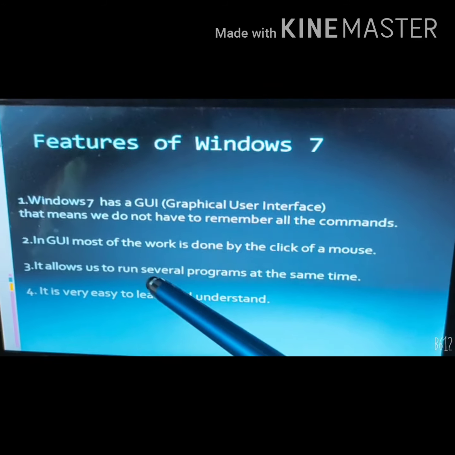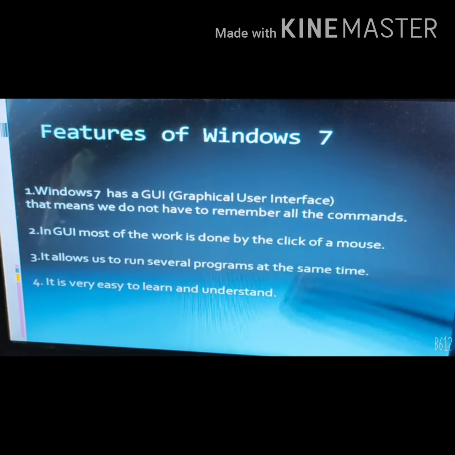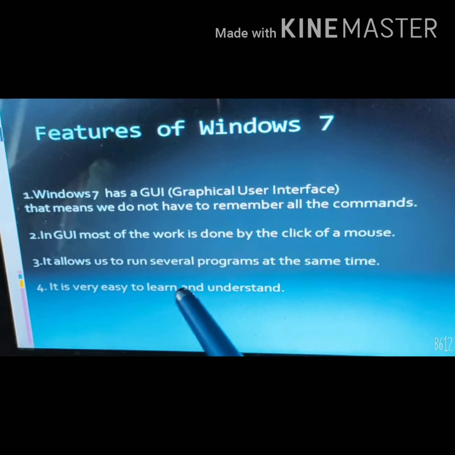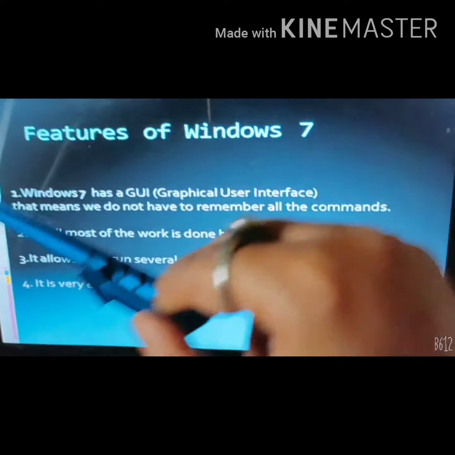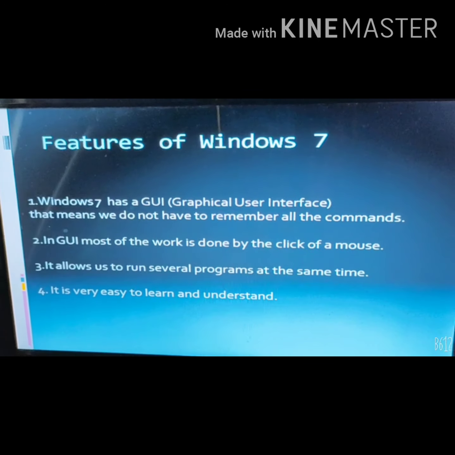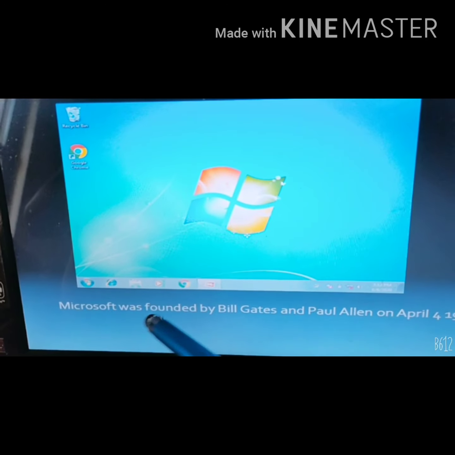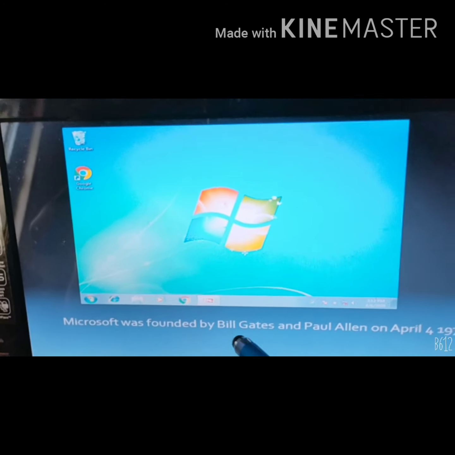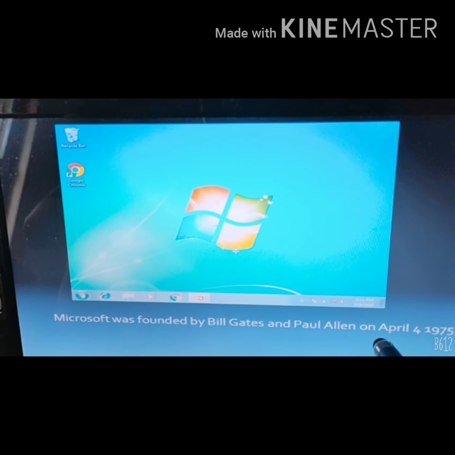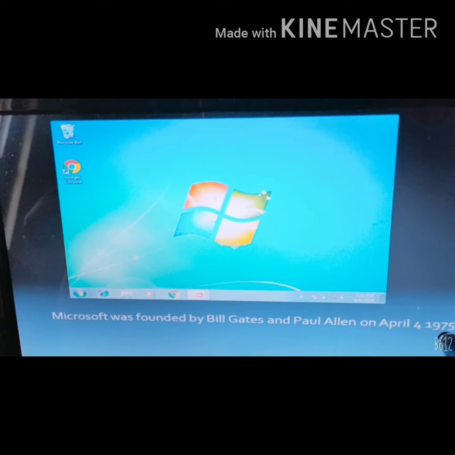It allows us to run several programs at the same time. It is very easy to learn and understand. So these are the features of Windows 7. Microsoft was developed by Bill Gates and Paul Allen on April 4, 1975.